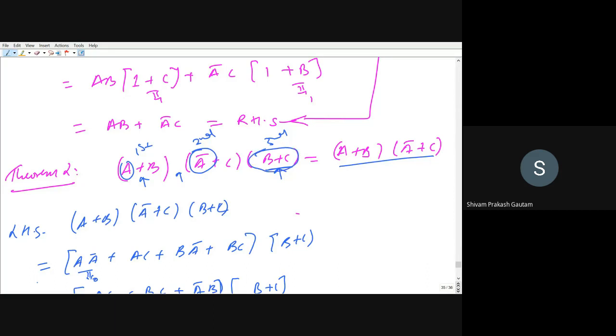That means this term is redundant. So B plus C is redundant. So you can see there is no B plus C. Only the first and second term is there, right?